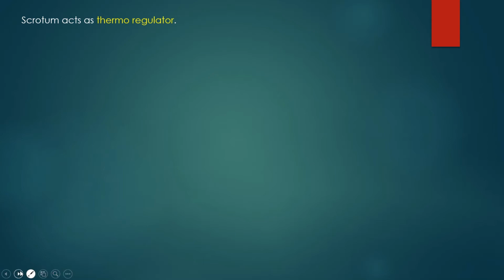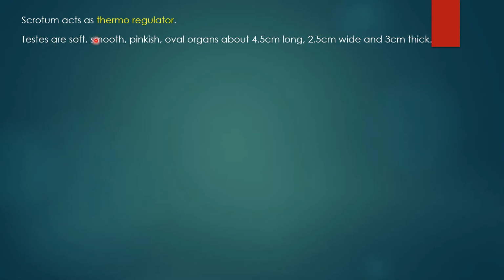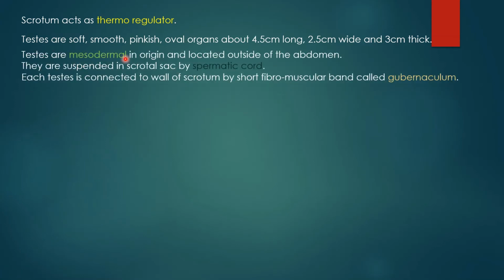Scrotum acts as a thermoregulator. Thermo means temperature, regulator means regulation of temperature. Testes are soft, smooth, pinkish, oval organs about 4.5 cm long, 2.5 cm wide and 3 cm thick. Testes are mesodermal in origin.